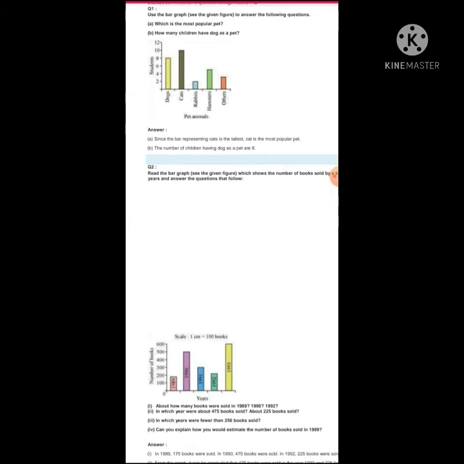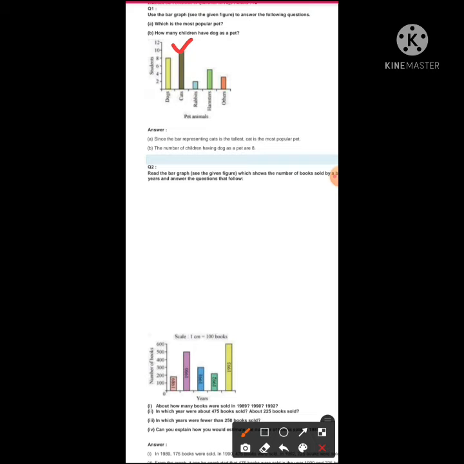liked. In the bar graph, you can see that the cat's bar is the highest one, meaning it is at number 10. So we can know that it is the highest. Since the bar graph represents the cat as the tallest, the cat is the most popular pet. So the first answer we got is that the cat is the most popular pet.